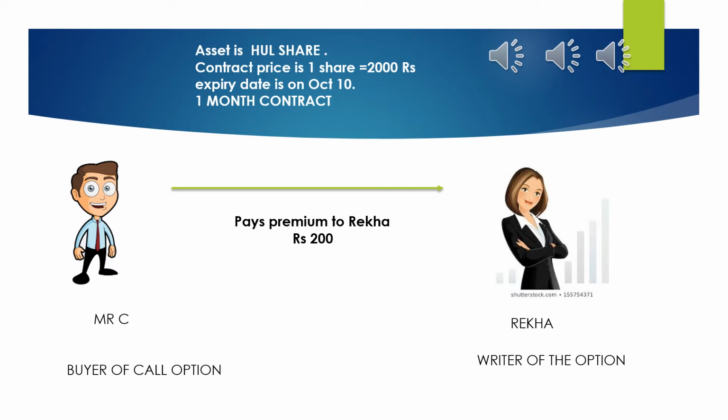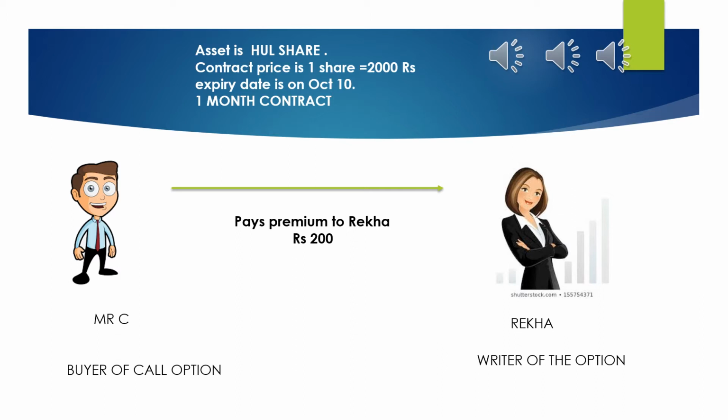So on October 10th, Mr. C will check the spot market, that is the rate going on of the same share in the market, the current price. If the current price or the spot price of the HUL share is 3000 rupees in the market, it means that if Mr. C has to purchase the HUL share from the market, he has to pay 3000 rupees.